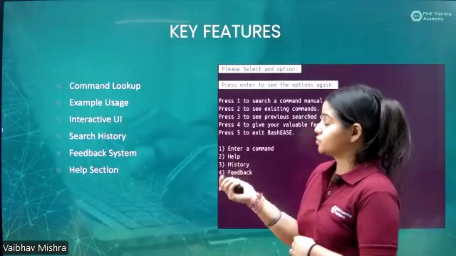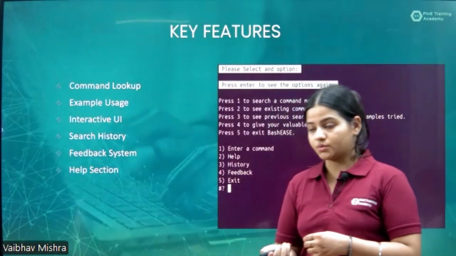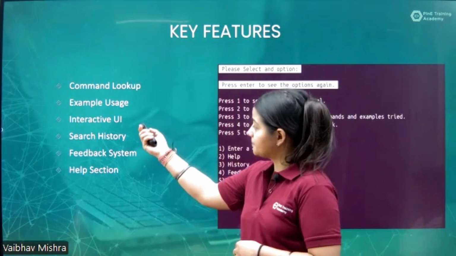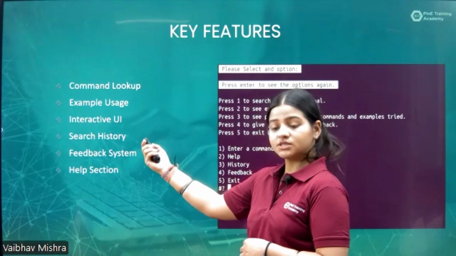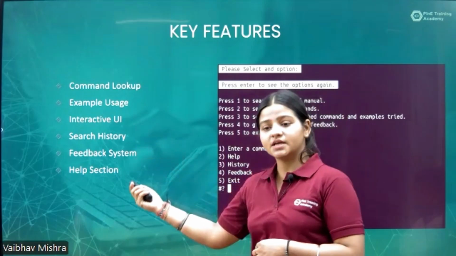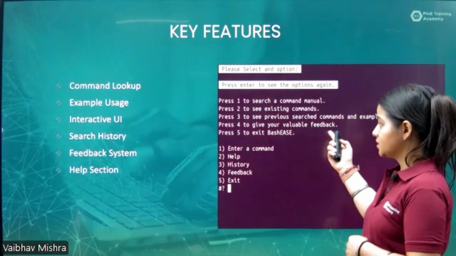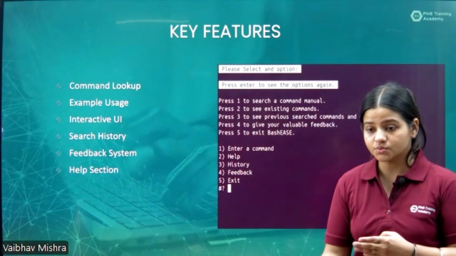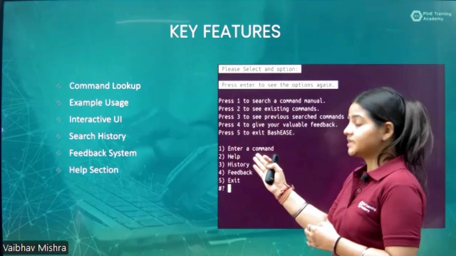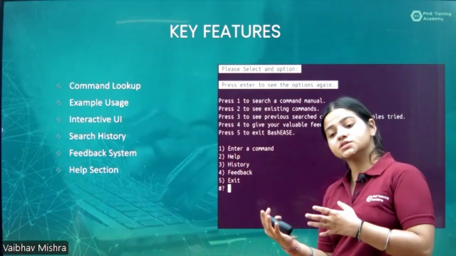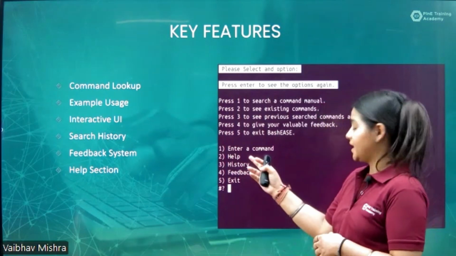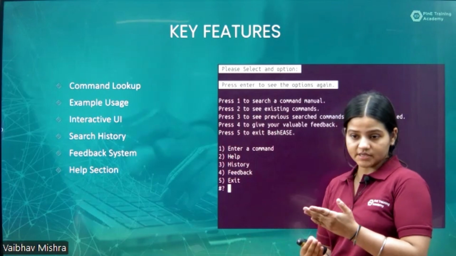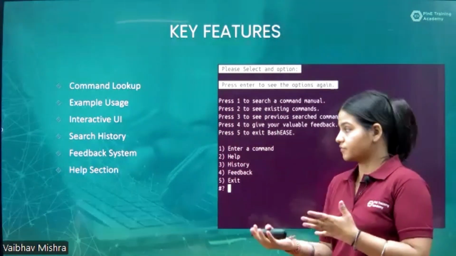Now, I would like to walk through the key features of this manual. The key features of this manual are command lookup, example usage, interactive UI, search history, feedback system, and the help section. As shown in the screenshot, there are 5 options that are provided to the users by the tool. That is, enter a command, where the user can search for the command they are looking for. Help, that is the help section, where all the commands are present in the form of a list and they can search what they are looking for.